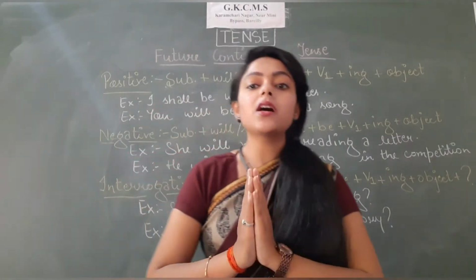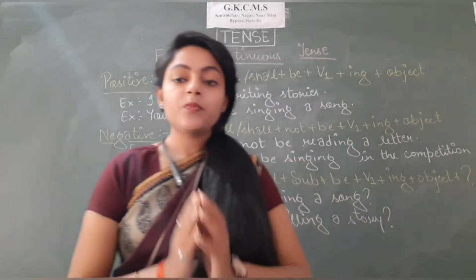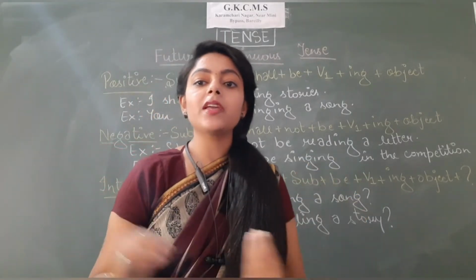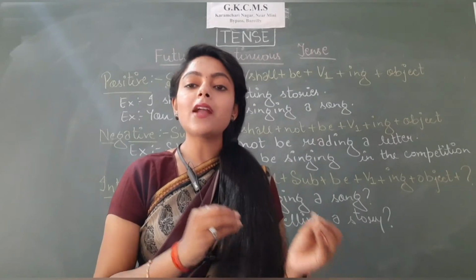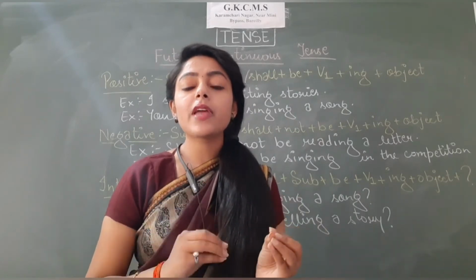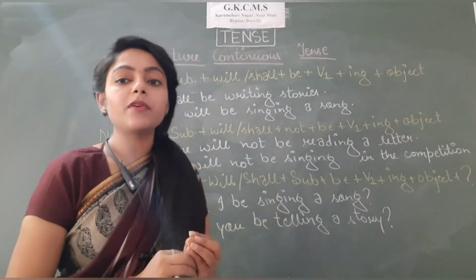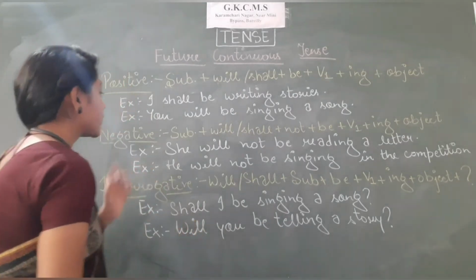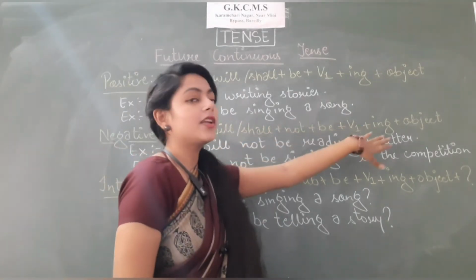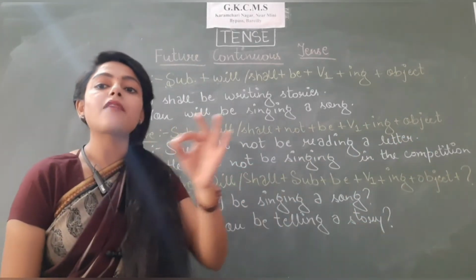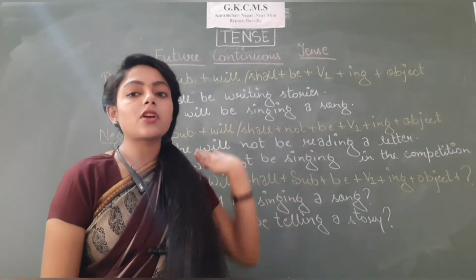Now let's move to the structure of negative sentences. In the negative sentences, same thing as we keep doing, same thing we'll have to do here also. Right after the helping verb, we have to place not. And what is the helping verb here? Will or shall. So subject, will, shall, not, be, V1, ing, object. Just add the not after the will and shall. Rest of the structure will be same.